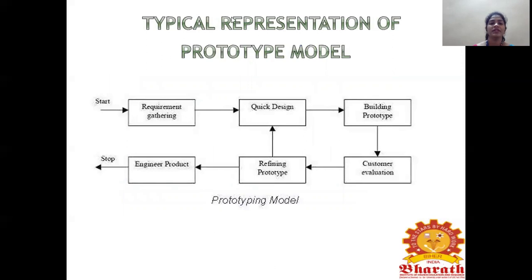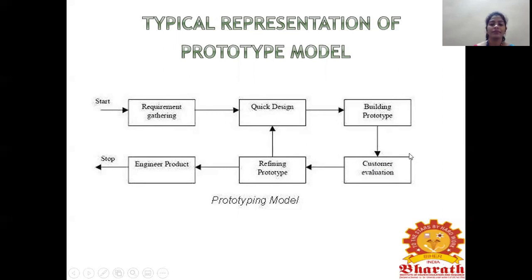This is a typical representation of a prototype model. First we start with requirement gathering. We gather the requirements from the client, we start with the quick design, and we build a sample prototype model, and that is given to the customer for evaluation. If any changes are required, the customer will give some inputs. That process is called the refining prototype phase.